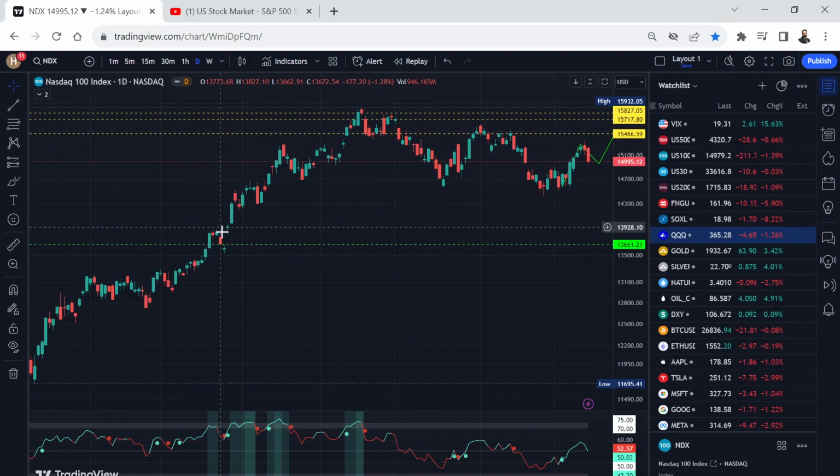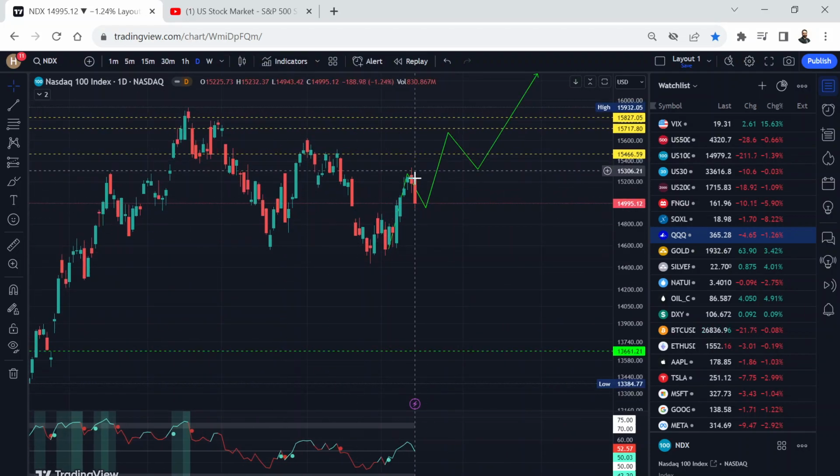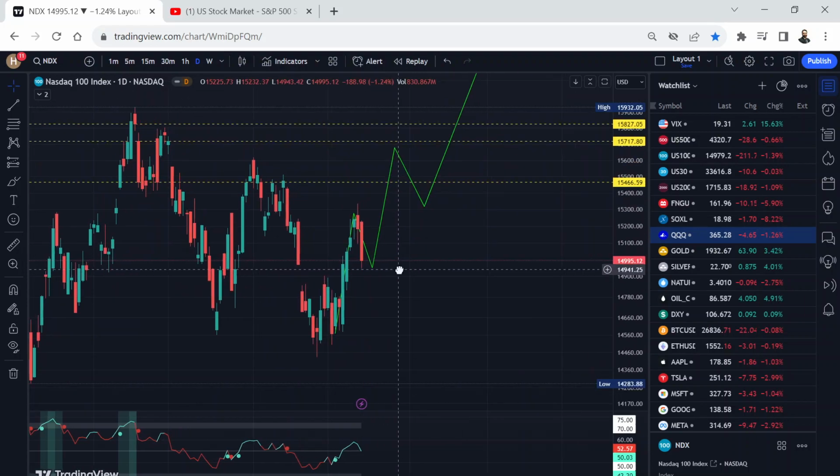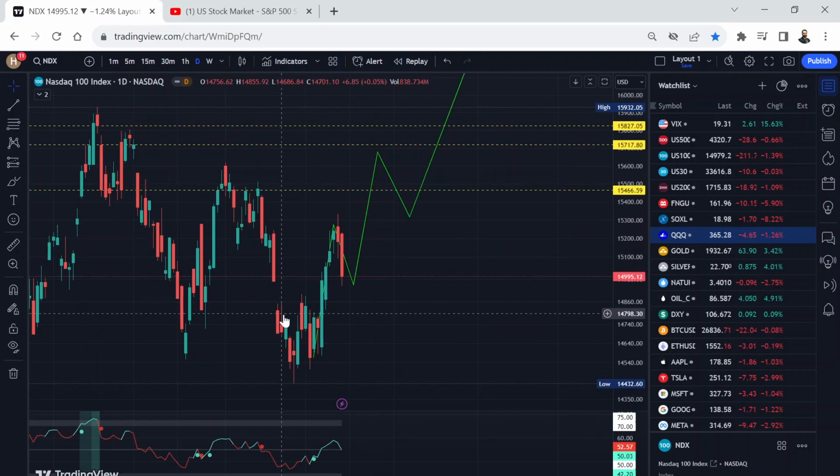You can see even here we get pullback, pullback, pullback. Even when we're going higher, a little bit of pullback is very good for the market. Very healthy for the market. We do want to see pullbacks before we go higher. All right. So again, now we are getting this pullback.